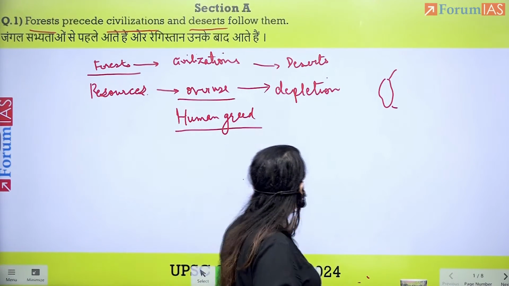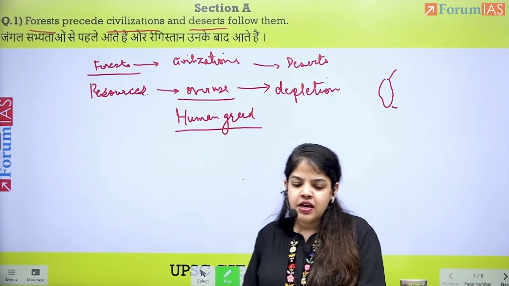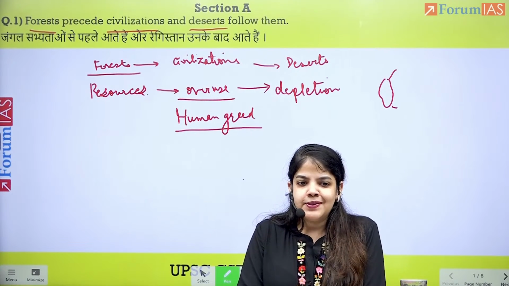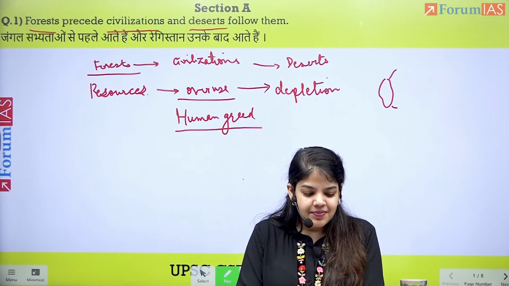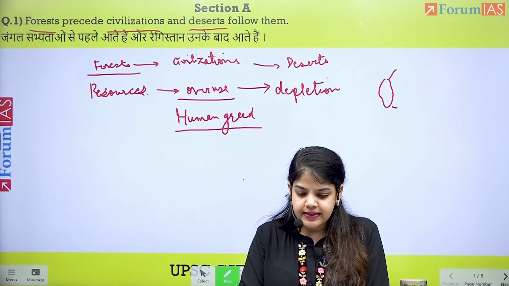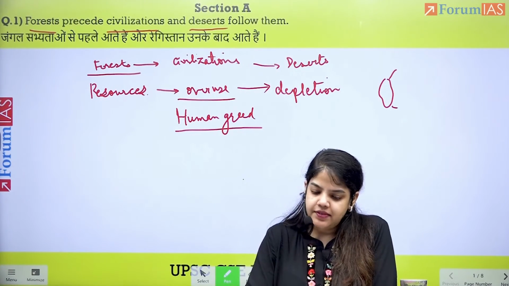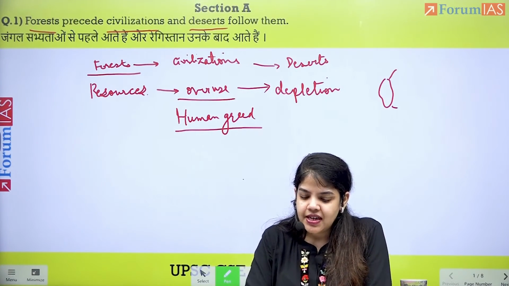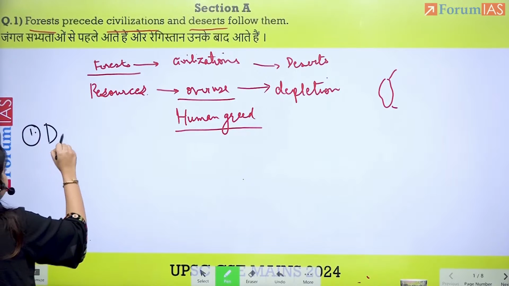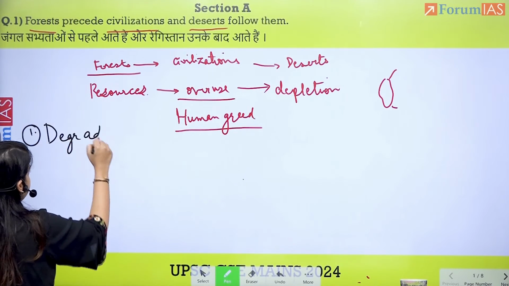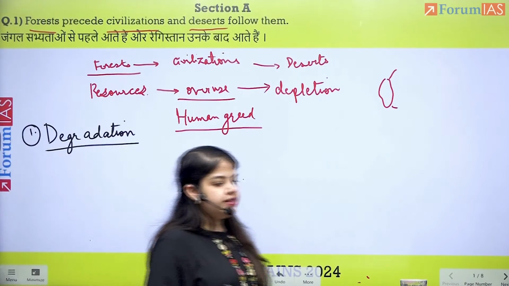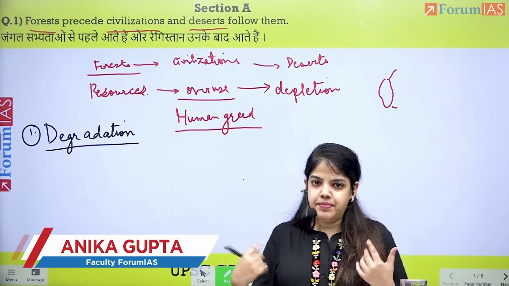Now, what could be the arguments? We've understood the introduction. We've understood that we can give examples of depleting resources, of overutilization, etc. But now, what else does this topic become about? So we will say that in this topic, we can talk about degradation. So one of the first arguments can be degradation. When we say degradation, you could talk about degradation not just in our environment in which we live,